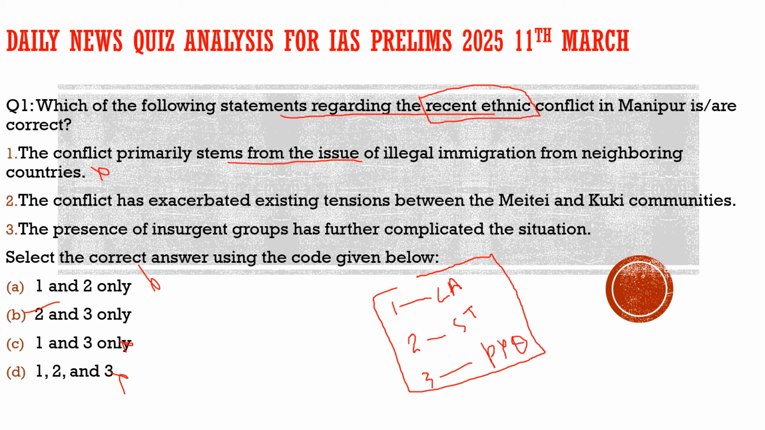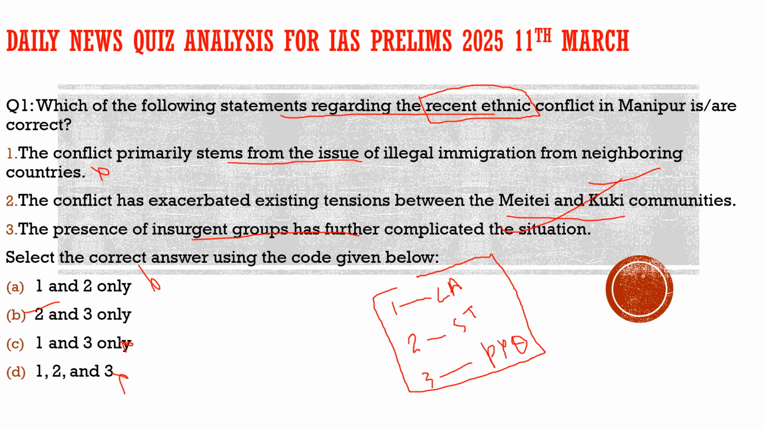Now let's move to the next statement. Let's see what the statement says. The conflict has exacerbated existing tensions between the Meitei and the Kuki communities. 100% correct. Nothing wrong with the statement. Third statement says the presence of insurgent groups has further complicated the situation. Nothing wrong to assume that. So this is also correct.